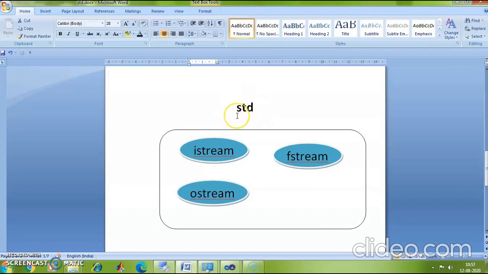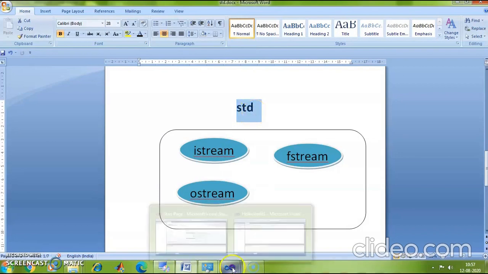std. So if I want to use cout object to print something on the screen, I need this class, OStream class. Where is OStream class? OStream class is present in the namespace std. Correct? So if I want to use cout object, I have to first use this package or namespace called std. Okay, that's what I am going to do now.